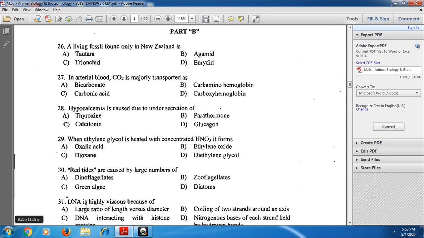And next, red tides are caused by a large number of dinoflagellates. They emit fluorescent light. Dinoflagellates cause the red tides.